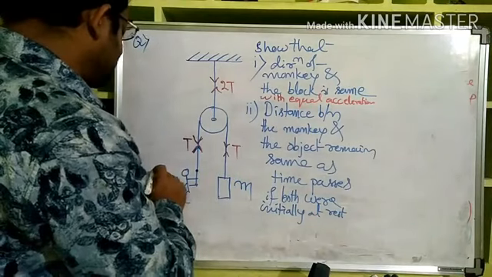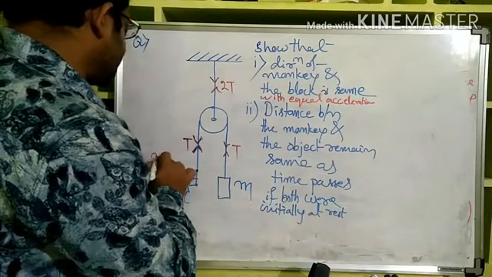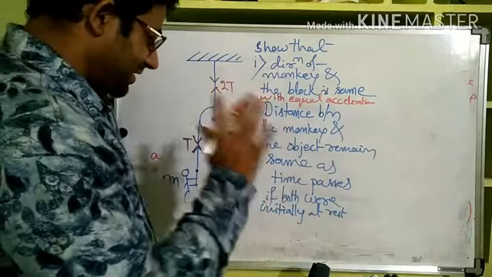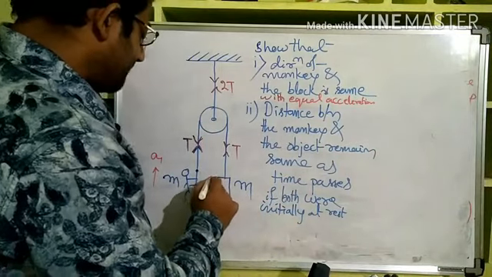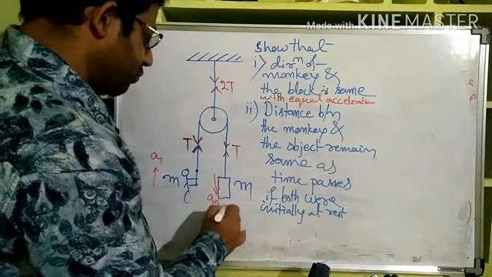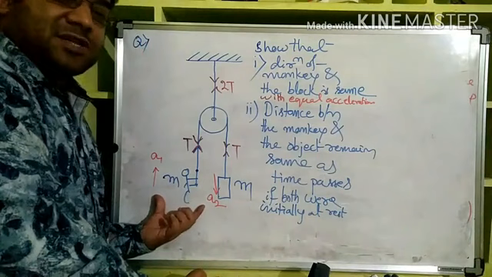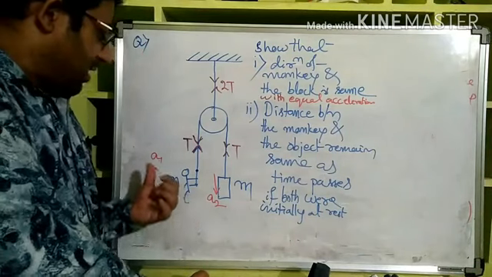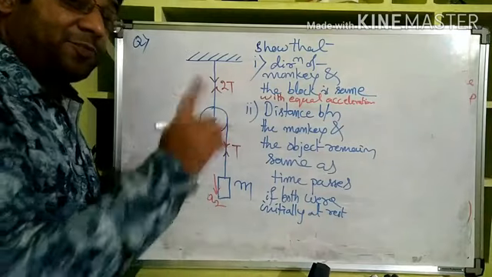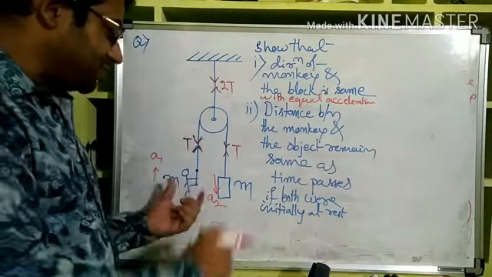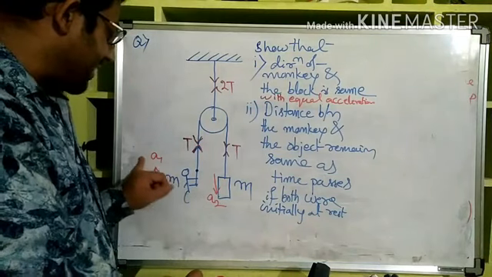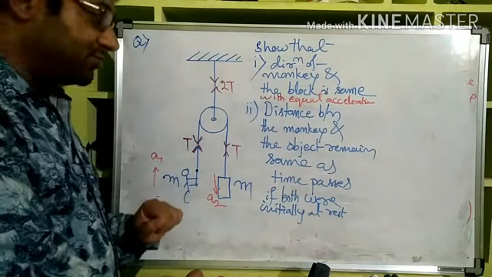Now let us say the monkey is rising with acceleration a1, and we are assuming that they are different, and we will see whether they are actually different or not. And the mass is coming down with acceleration a2. Now what we assumed is just the opposite of what we need to prove. We also assumed that they are in different directions. We have to prove that they are in the same direction. That's why we have chosen that. Let us say they are in opposite directions and they are not of the same value either. a1, a2, two different values we took.